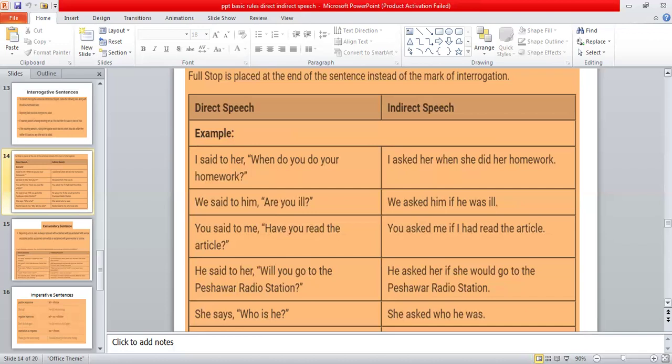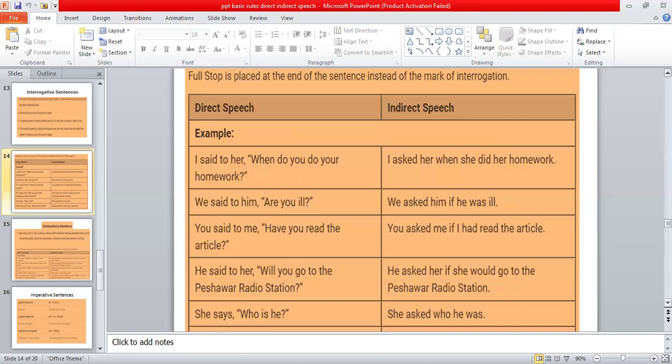The sentence within the inverted commas is beginning with a helping verb, which is are. And I told you when we were discussing the rules that whenever some helping verb will be there, and we have to remove the comma, we will write if instead of the comma. The comma will be removed and if will be written over here.